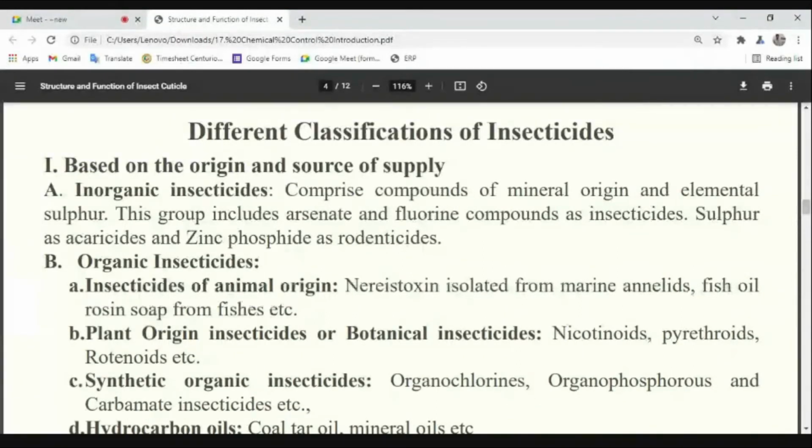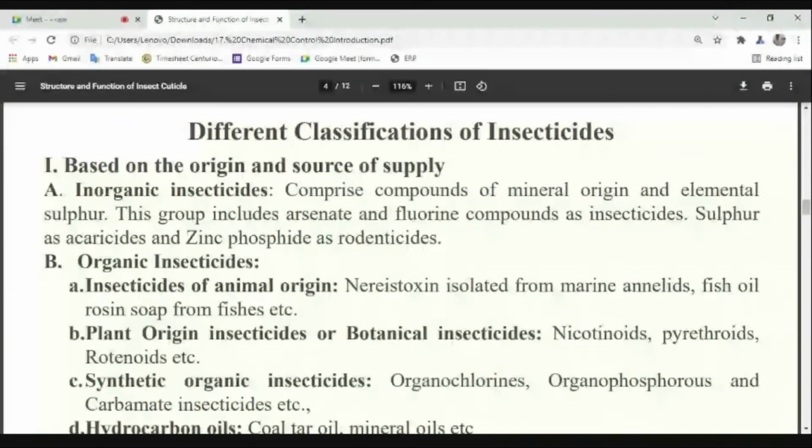Sir, it does not contain carbon, anything other than carbon and hydrogen. Yes, that means element. Very good. It may be sulfur, zinc, aluminium, or any kind of arsenical compound, chlorine compound. Those are known as inorganic insecticides. Insecticides prepared by use of inorganic elements are known as inorganic insecticides. We will discuss thoroughly in the next class on chemical control. Understood?